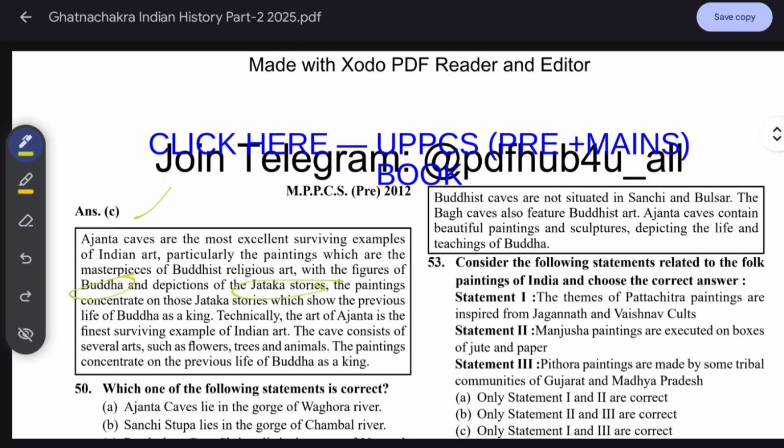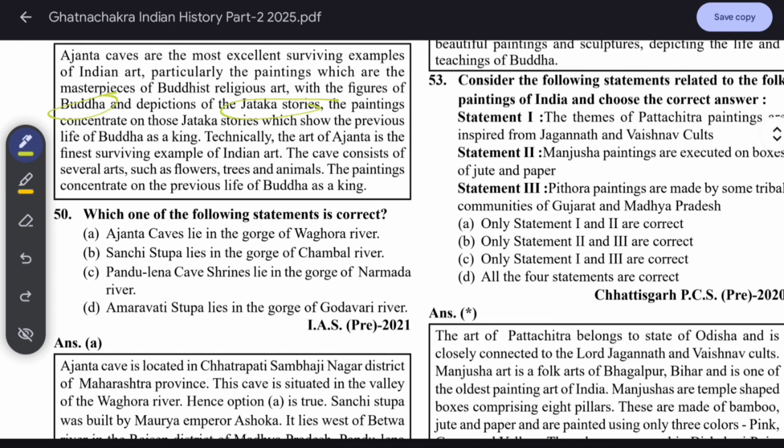We see the previous lives of Buddha as a king. Technically, the art of Ajanta is the finest surviving example of Indian art. The caves consist of several arts such as flowers, trees and animals. The paintings concentrate on the previous life of Buddha as a king. Okay.